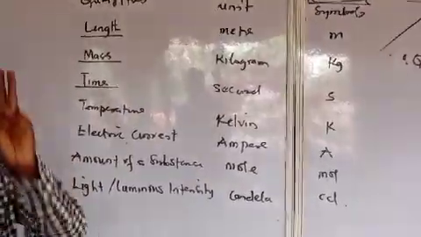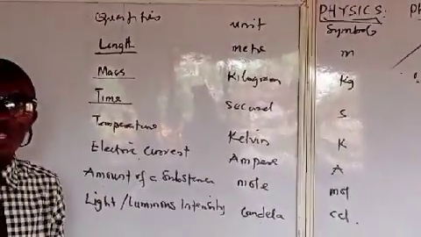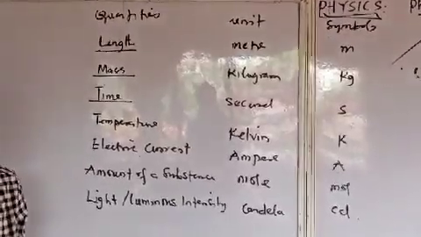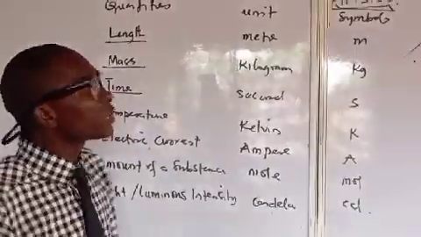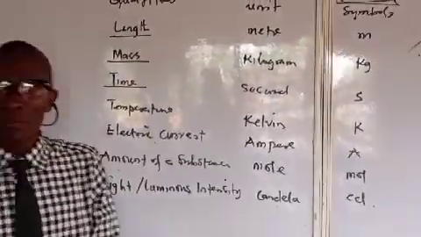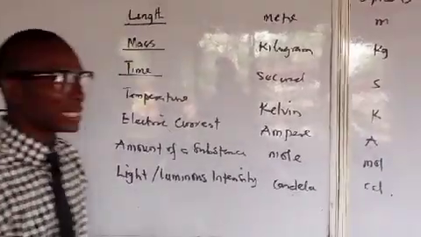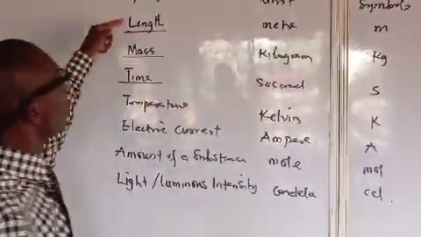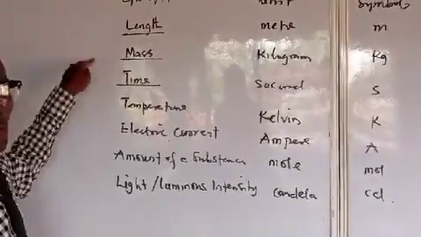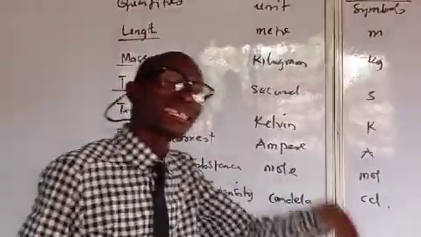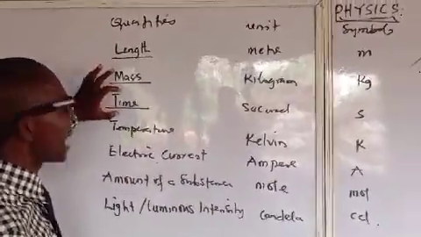These are the three most important fundamental quantities in mechanics for physical world measurement, on which the internationally agreed system of units depends. Listen carefully. The internationally agreed system of units depends on length, mass, and time.